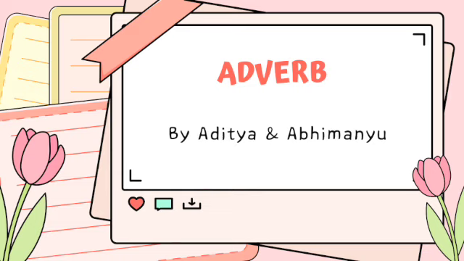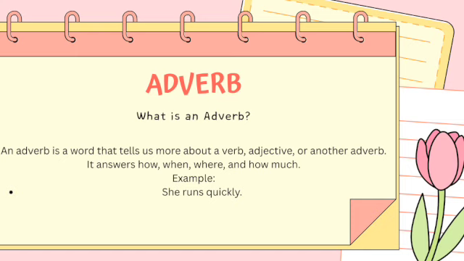Today we are going to learn about adverbs. First of all, let's understand what is an adverb. An adverb is a word that gives us more information about a verb, an adjective, or even another adverb. It tells us how something happens, when it happens, where it happens, or how much something happens.